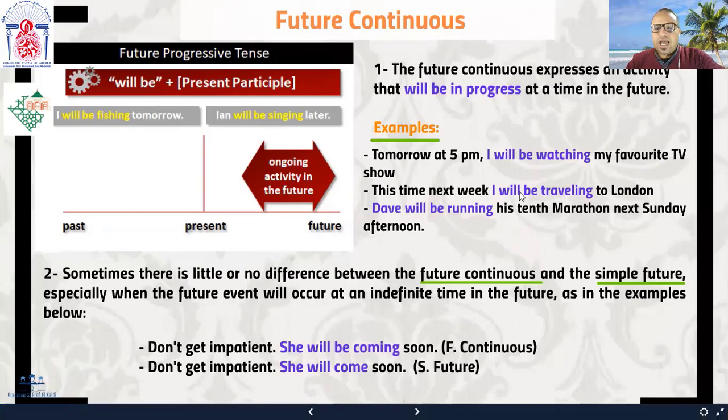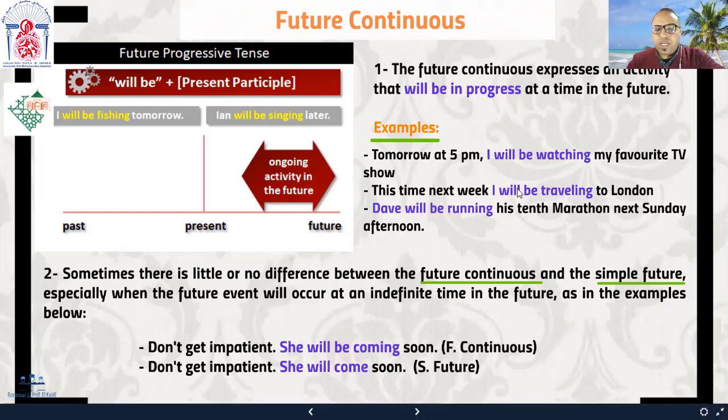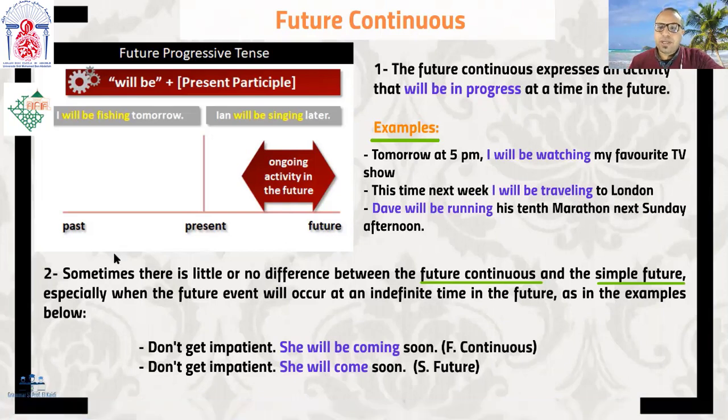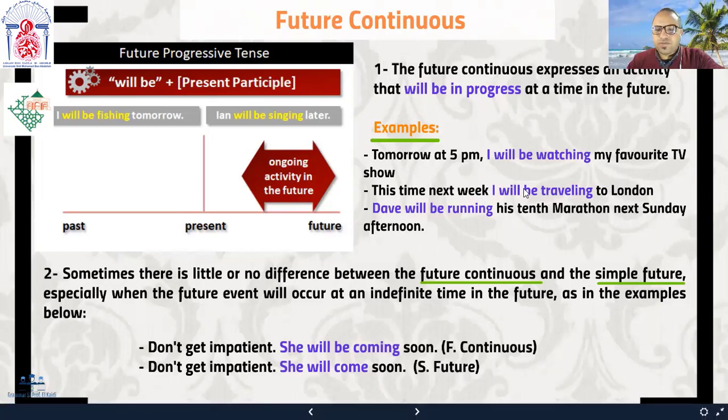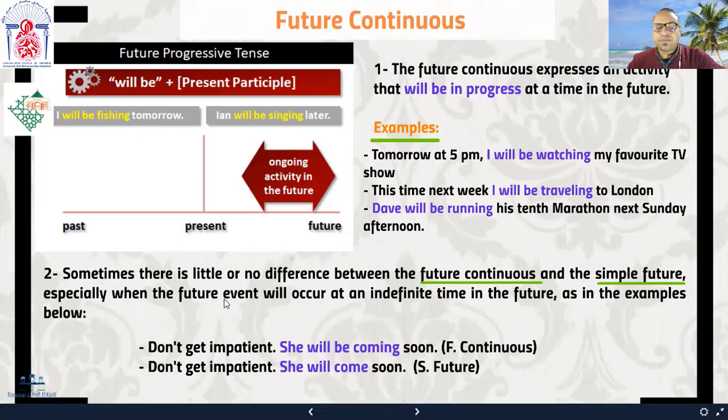This time next week, I'll be traveling to London. This time next week. Suppose, for example, that this time now is 7 p.m., okay, or 7 a.m. So at 7 a.m. next week, I'll be traveling to London. So here I made it very specific, the point of time during which the action will be progressive, here in this case, the action of traveling. I made it very specific, which is this time next week. For example, 7 p.m. or 7 a.m. next week, I'll be traveling to London.